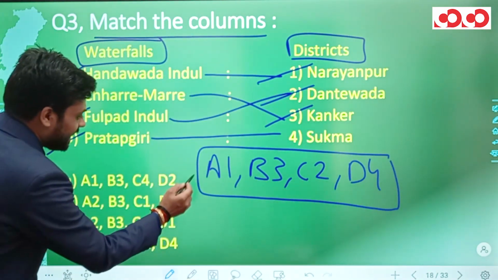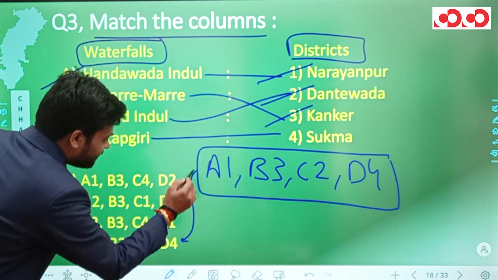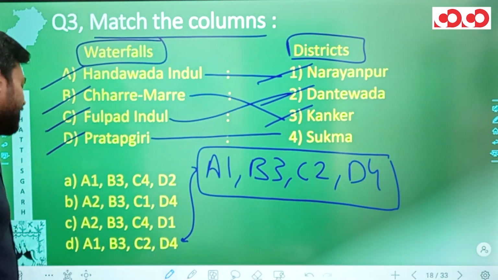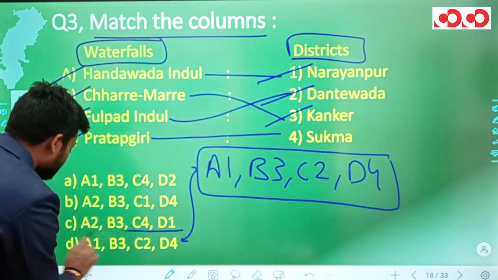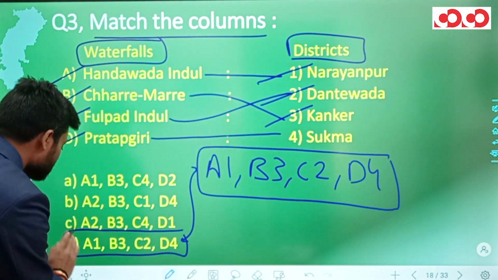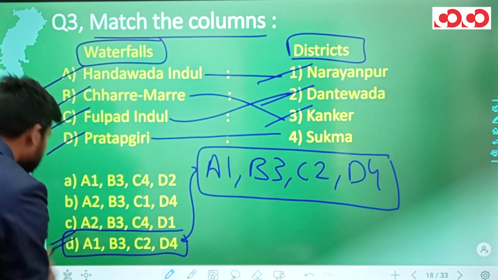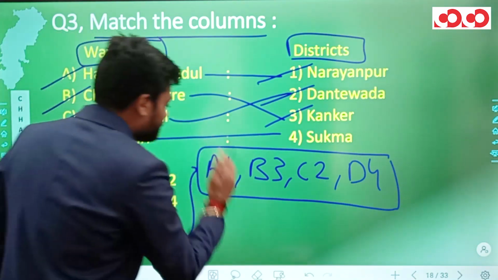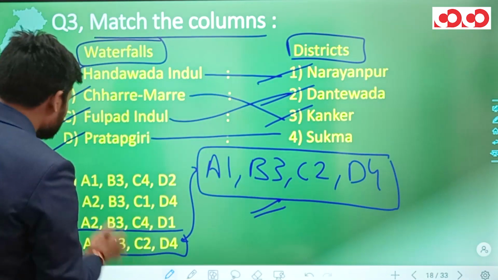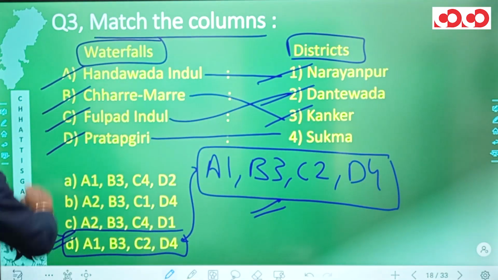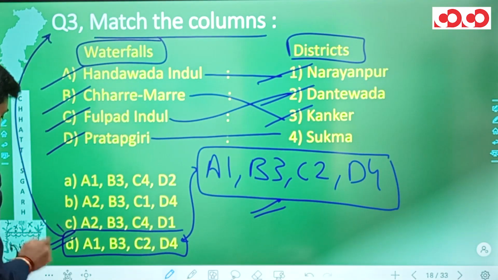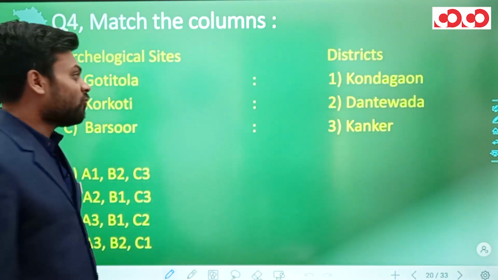Now matching the pairs that we have generated with the options that we have, we find in option number D, we have A1, B3, C2 and D4, which actually is the same as the pair that we have generated, and hence option number D would be the correct option for this question number 3. Now next is question number 4.